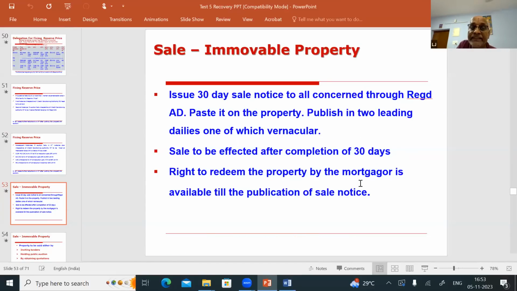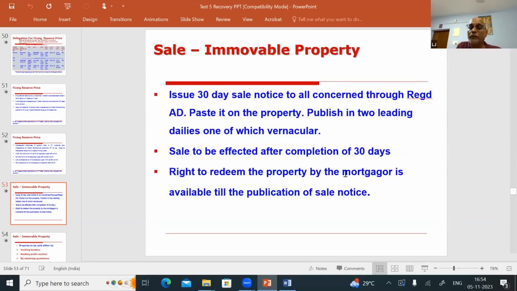Then issue a 30-day sale notice to all the concerned through registered post, placed on the property, and published in two leading newspapers. Everywhere it is like that. The sale is to be effected only after the completion of the 30 days. As I told you, from the second sale onwards, if there is no change in the reserve price, then a 15-day sale notice is sufficient. Otherwise, you have to give a 30-day sale notice.